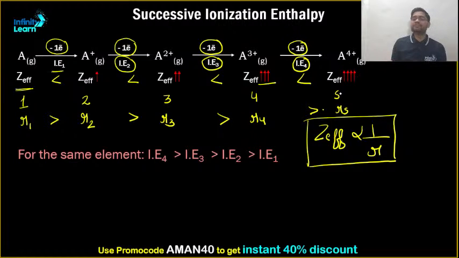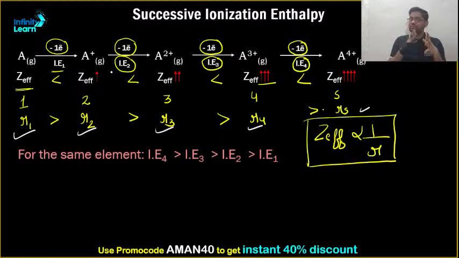But what is the important point over here? First of all, if you keep on ionizing an atom, its effective nuclear charge keeps on increasing, but its radius keeps on decreasing. What about ionization enthalpy? Ionization enthalpy also keeps on increasing. Why? Because effective nuclear charge has increased.